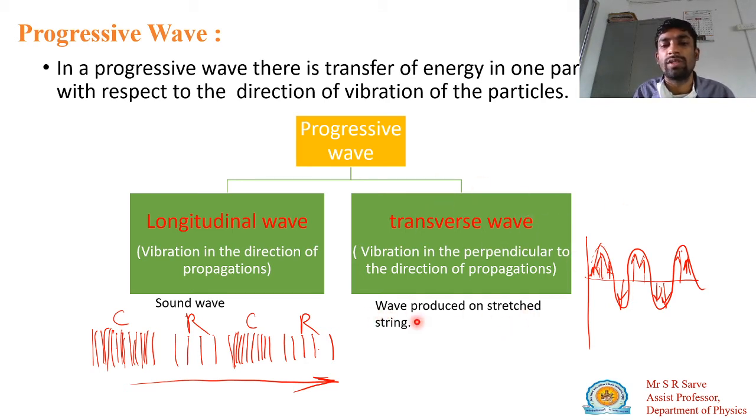So a wave produced on a stretched string: if you clamp one end of the string and pluck the other end, then there is a production of waves on the string. That is known as a wave produced on a stretched string.